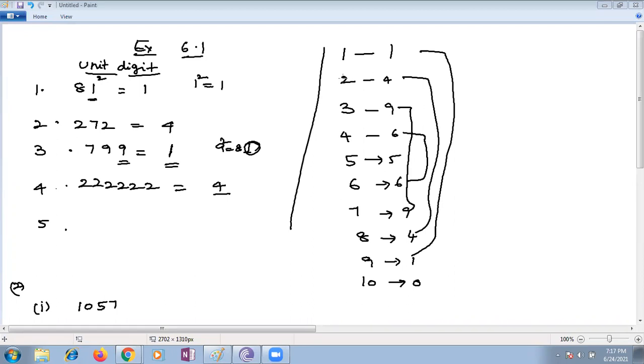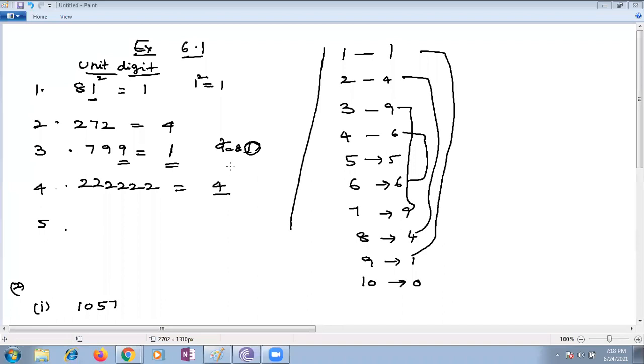Wonderful. Very good. And Zoya, numbers ending with 3 are not perfect squares. Very good. Jashmita has given 2, 3, 7, 8. Very good. This basic part you remember, children: 2, 3, 7, 8 will come at the units place. Both those numbers are not perfect squares. Even the same thing is given by Zoya. Very good. Shrihita has given the third and fourth end with 8 and 2. So can we try whether it is 8? Both are not coming, right, Shrihita? 4 and 8. 2, 3, 7, 8.